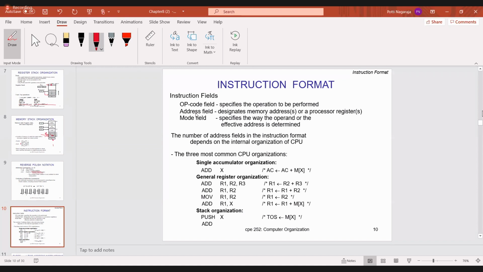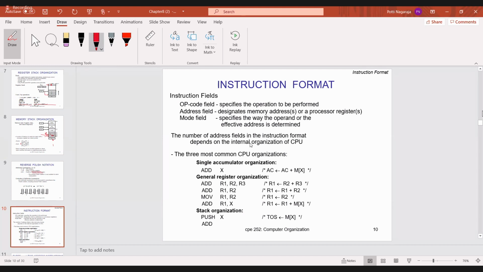And the address field represents whether it is a processor register or a memory address. And the third field is the mode field. Mode field you already know: if it is 0, direct addressing mode; if it is 1, indirect addressing mode. Okay. This one you already know, instruction format.